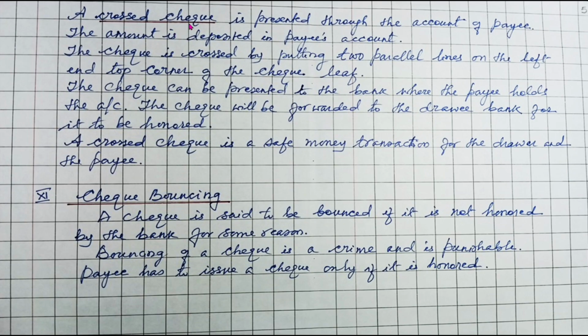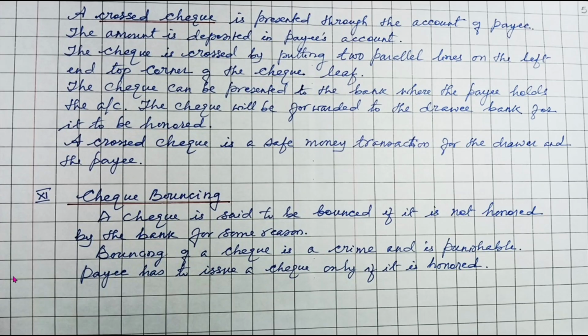Now we have one more check called a cross check. A cross check is presented through the account of a payee. The amount is deposited in the payee's account. The check is crossed by putting two parallel lines on the left and top corner of the check leaf. So if this is the check, then there are two parallel lines put on the top corner here. Now the check can be presented to the bank where the payee holds the account. The check will be forwarded to the Drawee bank for it to be honored. A cross check is a safe money transaction for the drawer and the payee too.